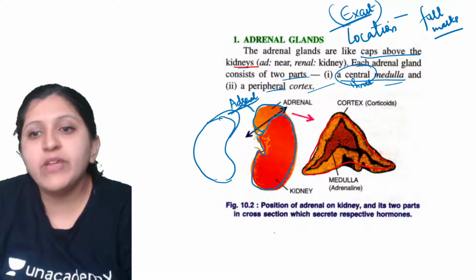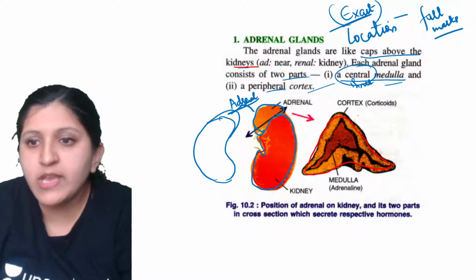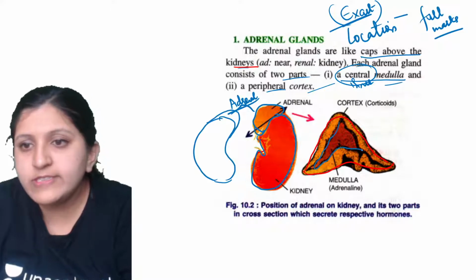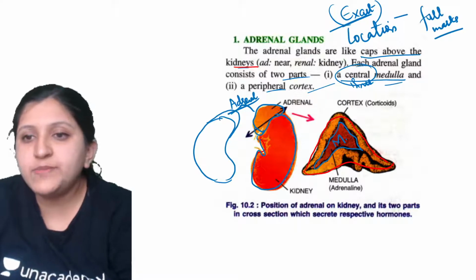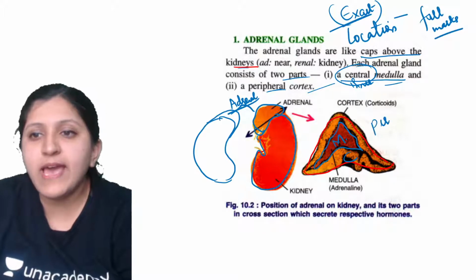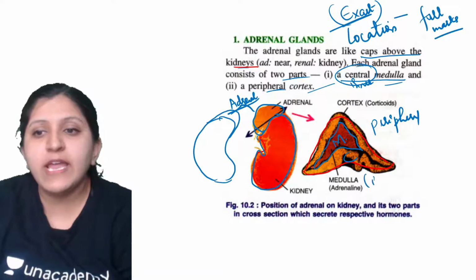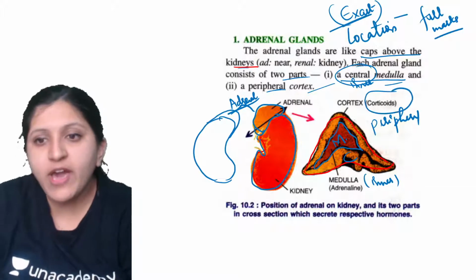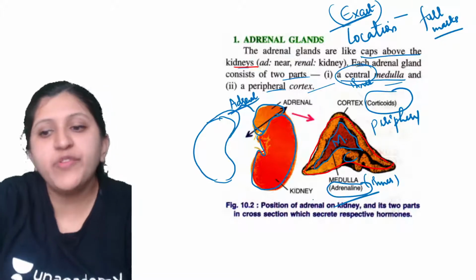Now they have given a cross section in which the respective hormones are secreted. This one is with respect to the red one, what you find here. This is going to give us the medulla region, and this part what you find is the cortex region. Cortex is always at the periphery, on the outside. Medulla is always in the center, or on the inner side. Cortex will secrete corticoid hormones, medulla will secrete the adrenaline hormone. So we will see this one.